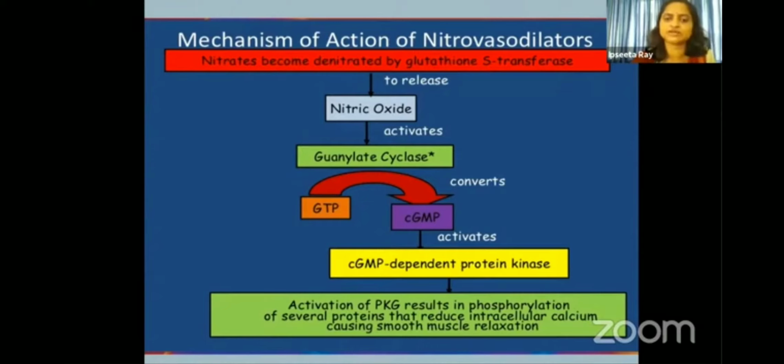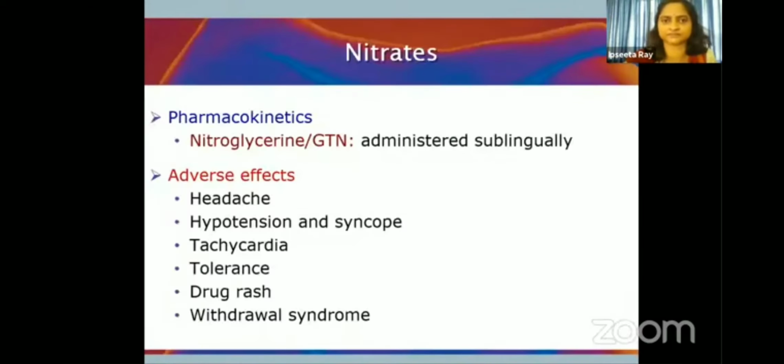So there is vasodilatation of both the arteries and the veins. Nitrates mainly cause vasodilatation of the veins, so the preload is reduced. And as we had discussed, when the preload is reduced, the oxygen demand is reduced, and that is the objective in treatment of angina.